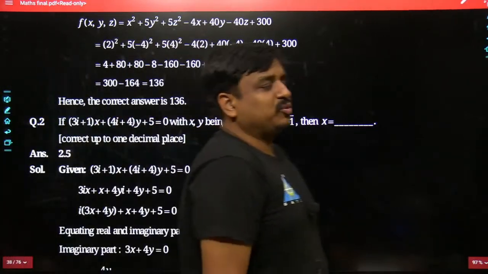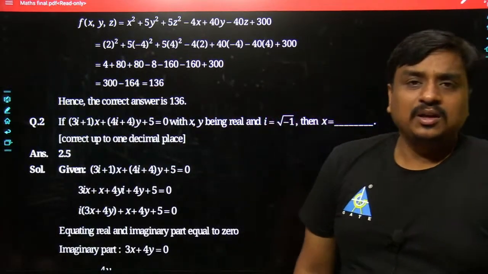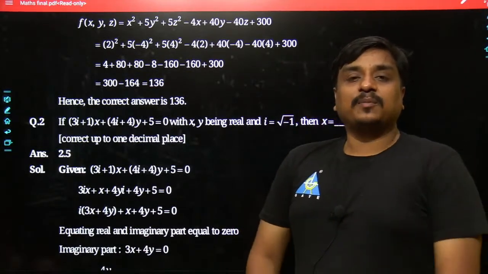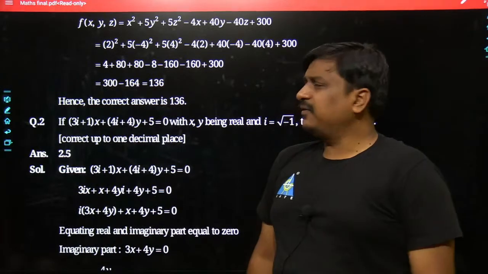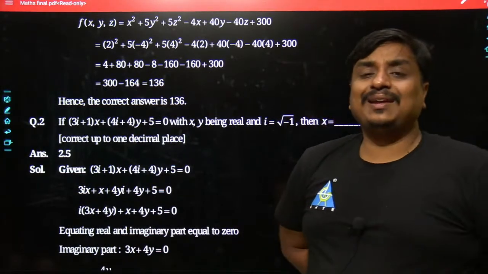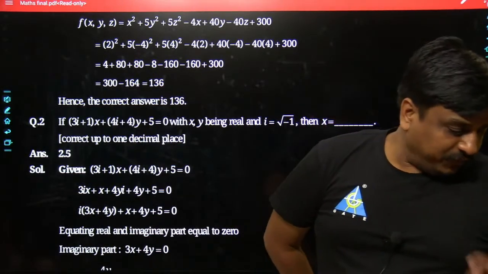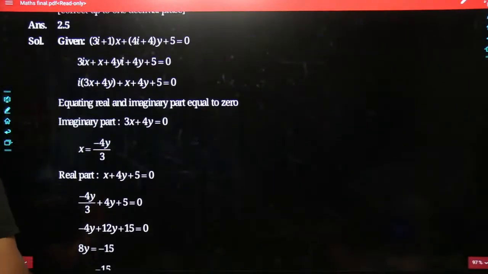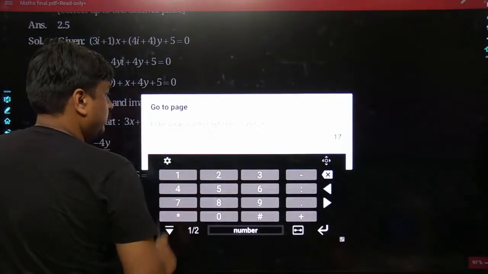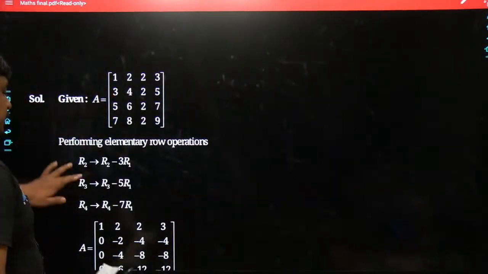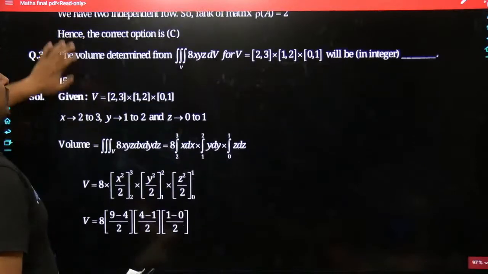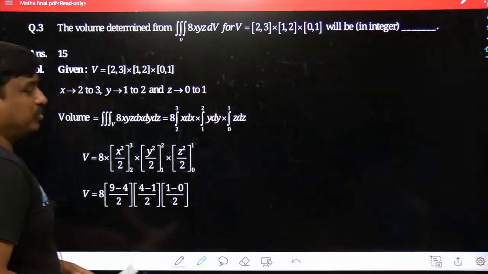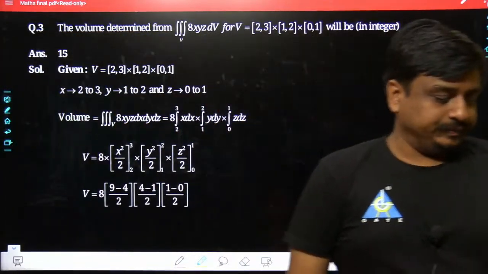So this many questions we had from the concept of the complex variable. Still I would be taking one or two more problems, but those problems are coming from the concept of calculus, and basically at the very beginning I would be focusing over the integral and differential calculus. So the first question comes from page number 17. Here goes the first question. Yes, it has been a problem from integral calculus. Tell me what would be the most appropriate answer for this given problem.